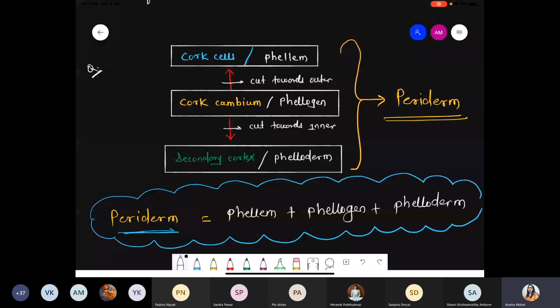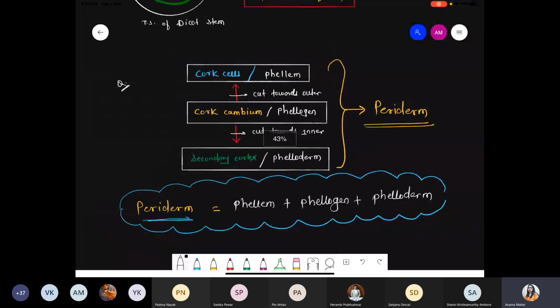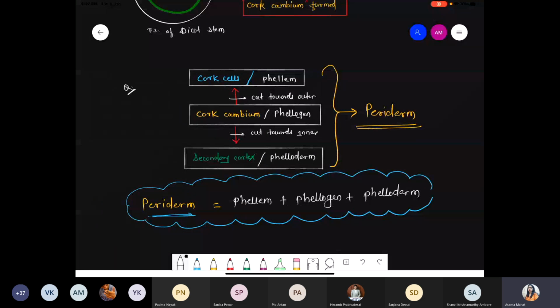If you have modules, just open them, you will get one question related to this point. So this is a NEET favorite part. Got it? Clear? Just revise this part.